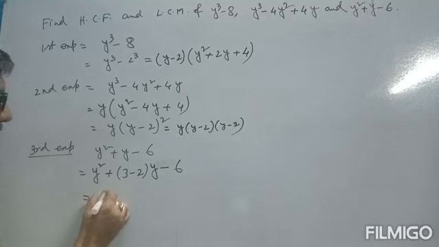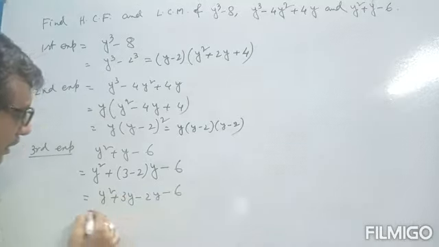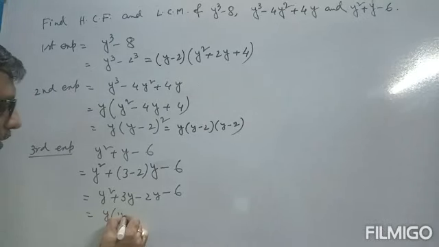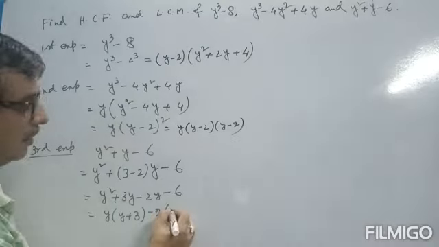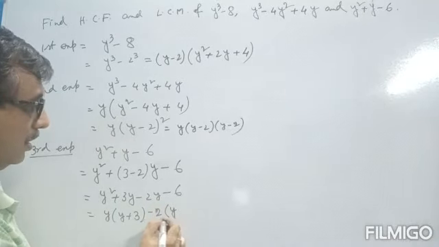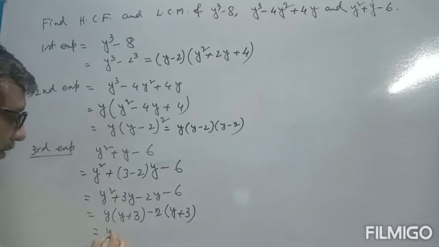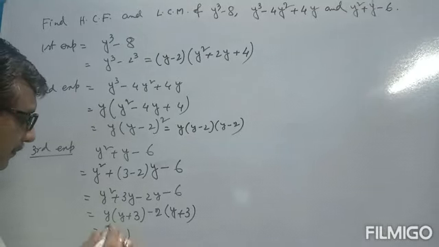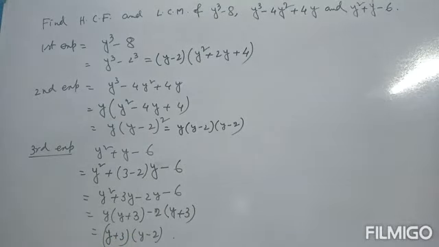So it will be y square plus 3y minus 2y minus 6. Y is common, then you get y plus 3, minus 2 is common, then you get y plus 3. So the final answer is y plus 3 into y minus 2. So factorization is completed.